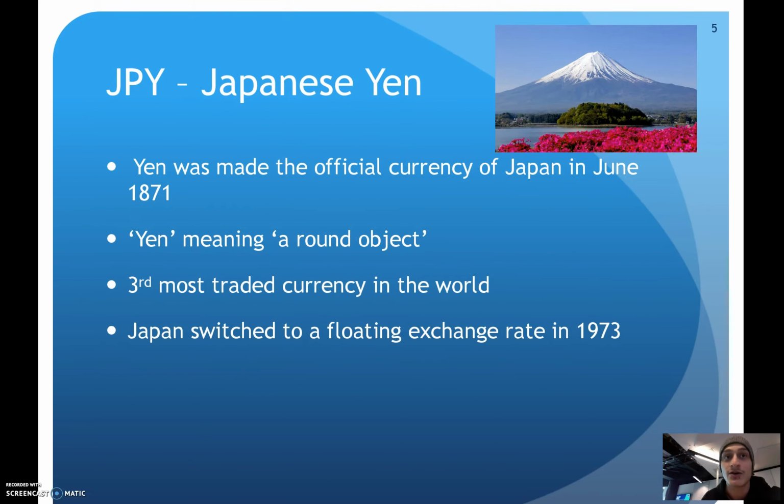The Meiji government in 1871 officially adopted the Japanese yen, yen meaning a round object. As stated by XC's currency rankings, the Japanese yen is the third most traded currency in the world. Japan switched to a floating exchange rate in 1973. Again, the floating exchange rate means it can fluctuate in value.